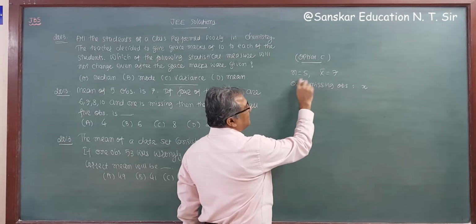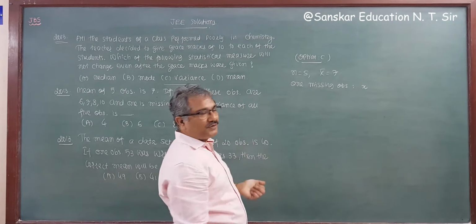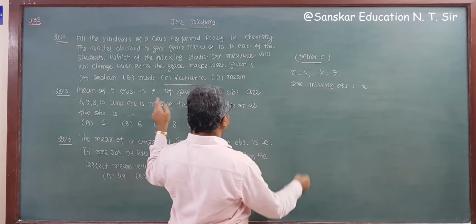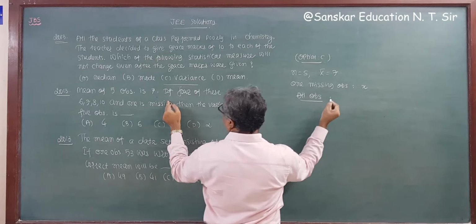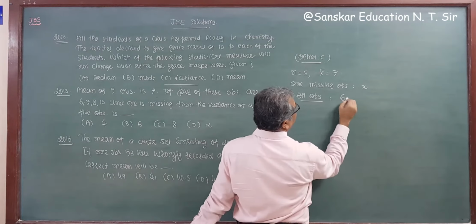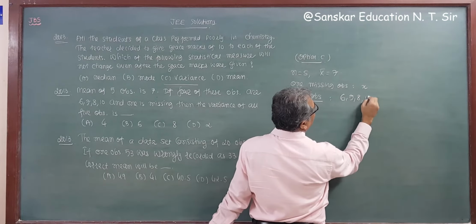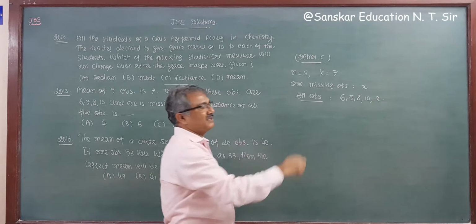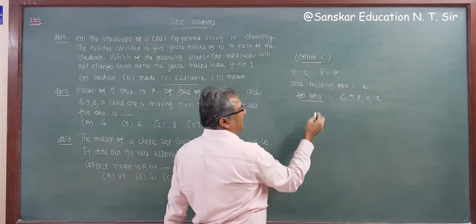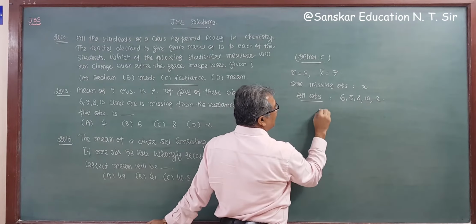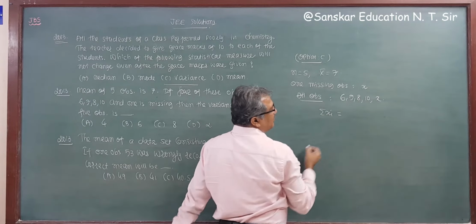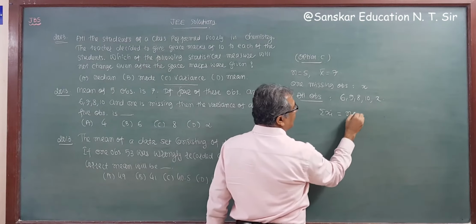So now we assume that the fifth observation is x, so the observations are 6, 7, 8, 10 and x. Now sigma xi, since the mean x bar is 7, is equal to n into x bar, that you know.